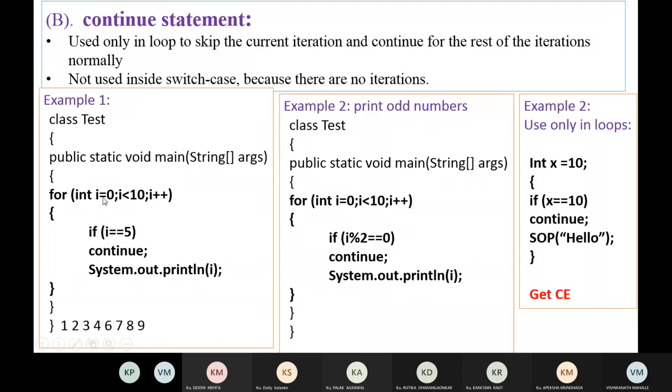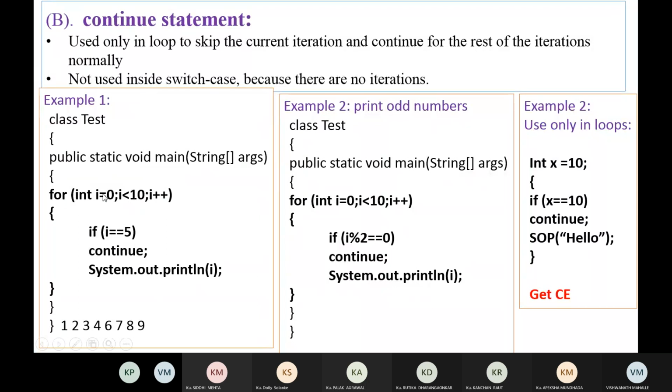Initially i is 0, i is not 5, so print i. Then again in the for loop, increment i to 1, i is not 5, so print i. That is, 0 and 1 will be printed. Then if i is 5, continue will execute and skip the iteration, so the for loop will continue from this continue, and the 5 will not be printed.